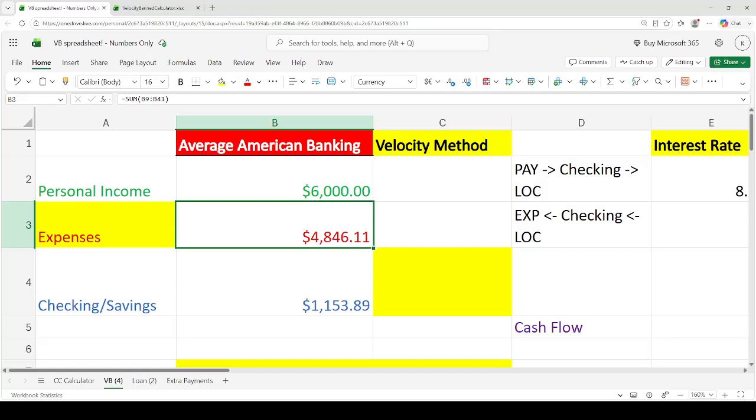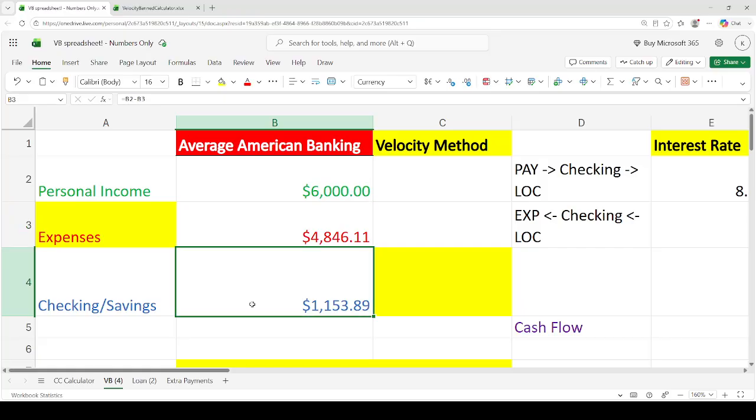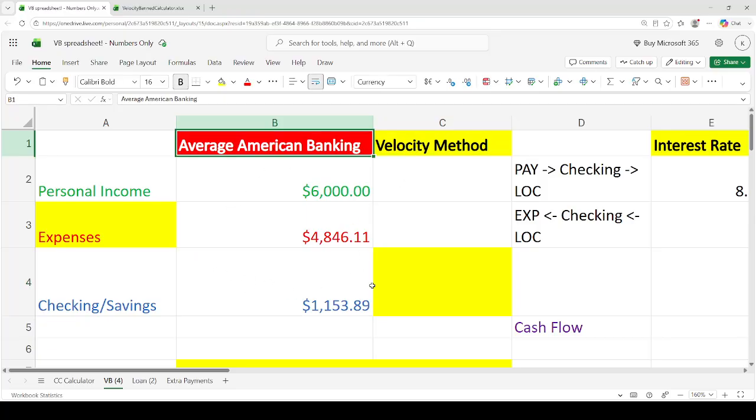And in this video, we're going to show how easy it is to pay off debt. And that's what we've been doing for pretty much every single video on this channel. And we'll just do it one more time using something called the velocity method. So how do we pay off debt?